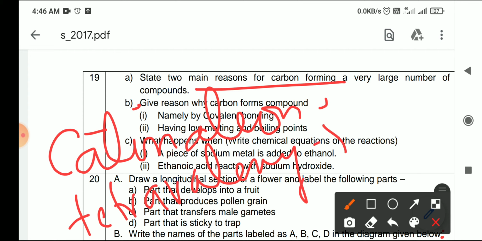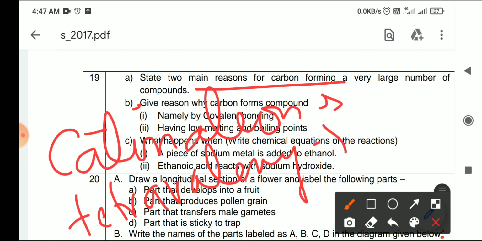ठीक है. So let me add one more point on catenation and tetravalency. तो catenation means that when carbon forms a compound with another carbon, यानी कि you can say it is basically a self-linking property. So they are self-linking to each other, and that's why they make very long chain carbon compounds. ठीक है. The second is tetravalency, because you know that carbon has 4 electrons in its outermost shell, so it has a tendency to form bonds with carbon and other elements like oxygen, nitrogen and all. So a variety of compounds are available in the universe from carbon. ठीक है. So these are the two main reasons why carbon forms a large number of compounds: catenation and tetravalency.